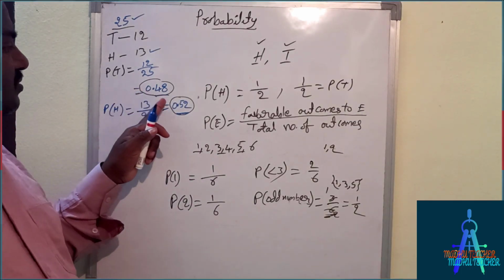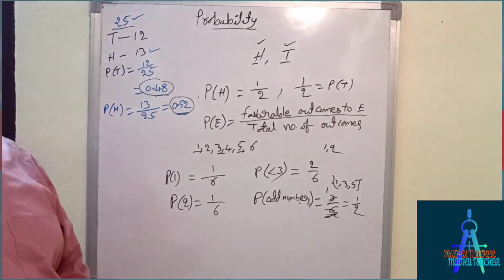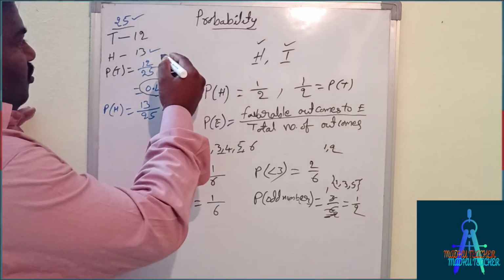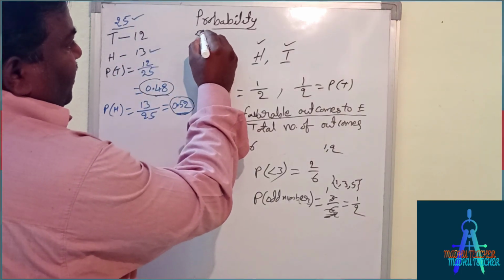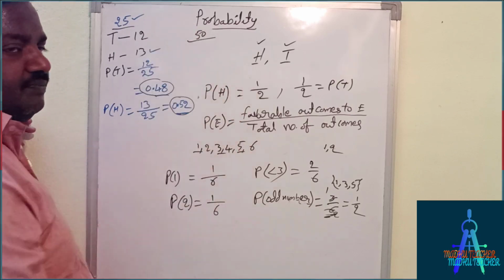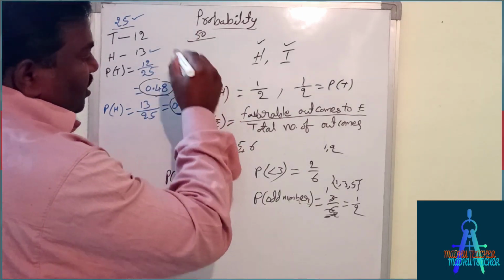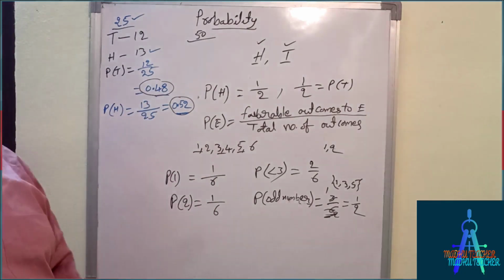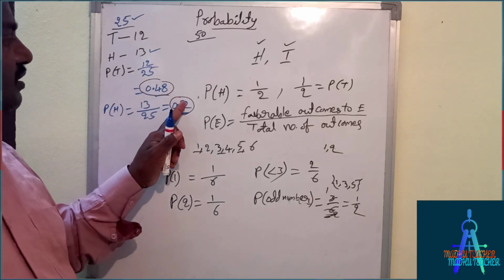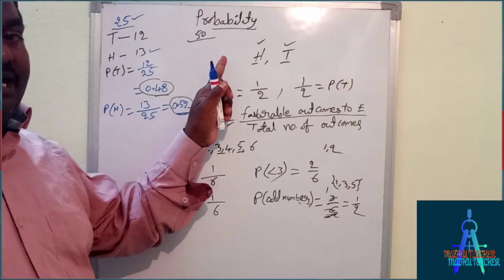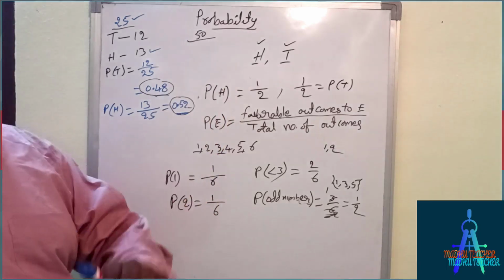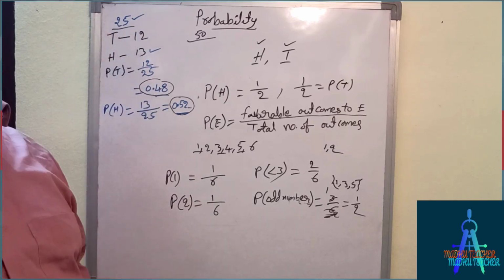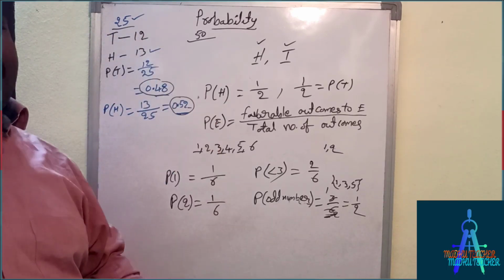These two are equally likely. Not exactly equal, but equally likely. If you toss the same coin 50 times, in that situation we'll get closer to equal probability. Then that is called, tossing a coin is an equally likely experiment. So this is what we did by experiment. So this is called experimental probability.